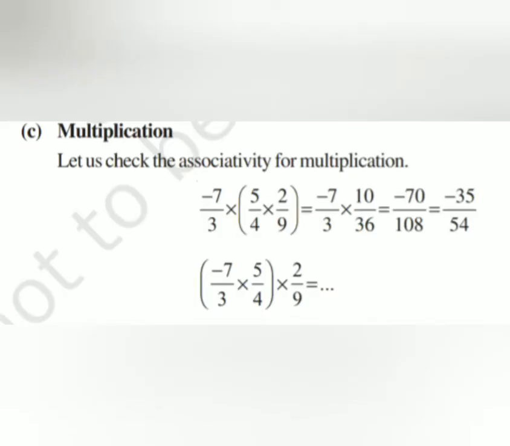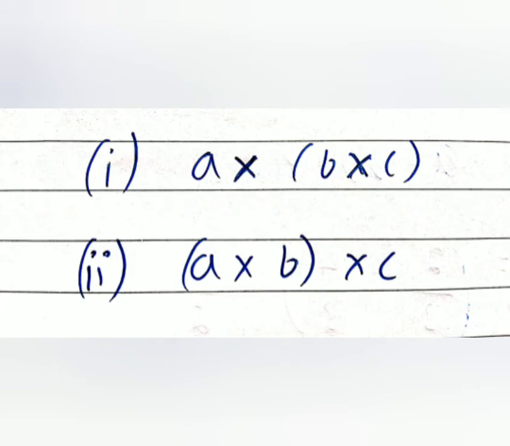Next property, multiplication. Again, let us consider three rational numbers: minus 7 by 3, 5 by 4, and 2 by 9. Let A is equal to minus 7 by 3, B is equal to 5 by 4, and C is equal to 2 by 9. These numbers can be multiplied in two ways.